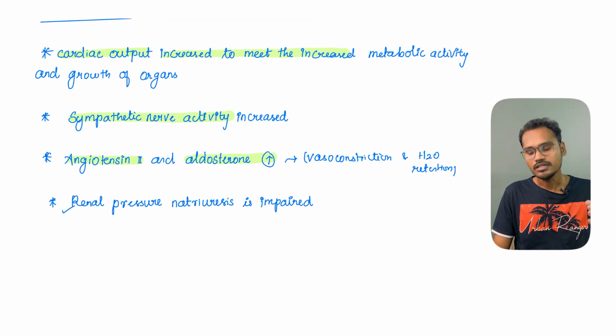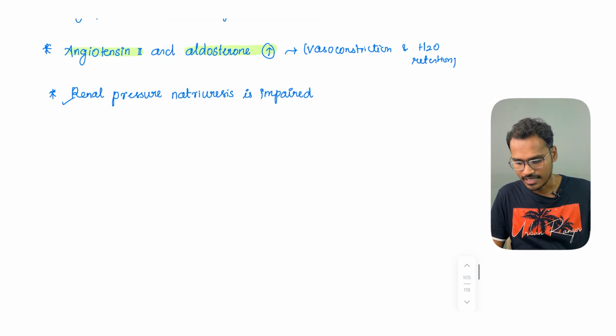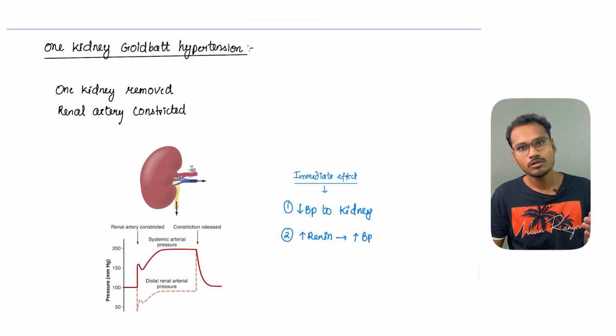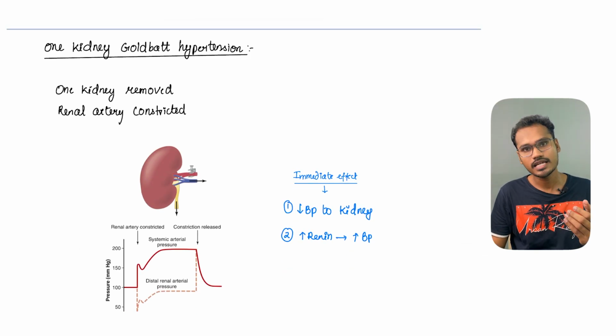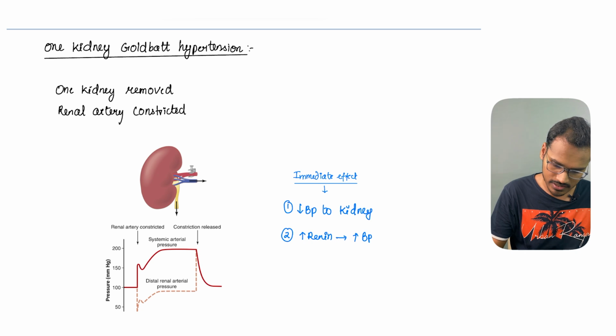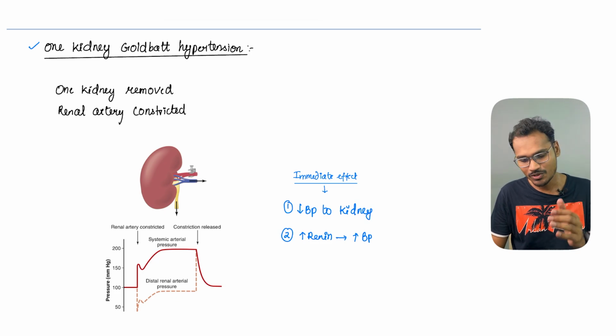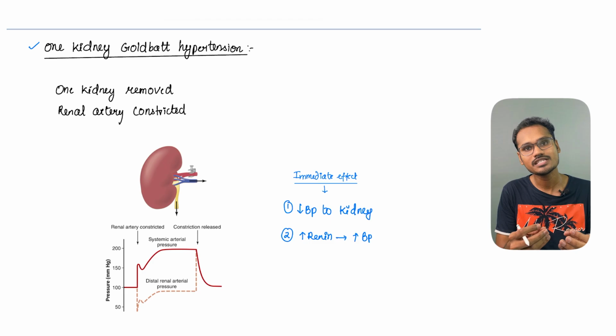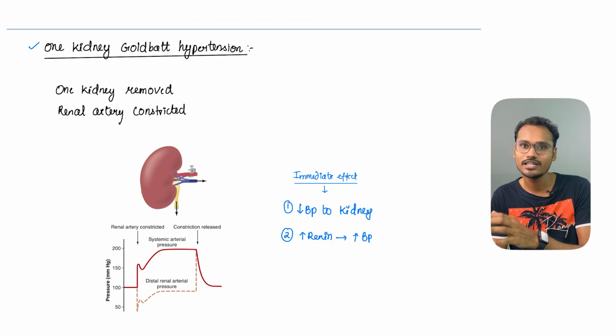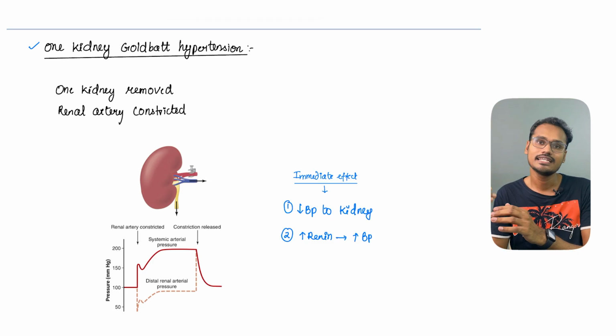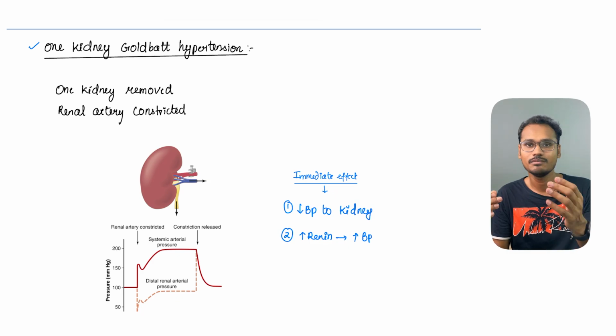Now let's get into the Goldblatt hypertension, the experimental aspects. This experiment was done by a scientist, who did two things: one kidney Goldblatt hypertension and two kidney Goldblatt hypertension. Now all of us know that whenever there is a decrease in pressure to the kidneys, or hypovolemia or hypotension to the kidney, renin will be produced. But during the time of these experiments, they were the ones who identified that whenever there is a fall in the BP to the kidney, there is a rise in one particular hormone, and they labeled it as renin.